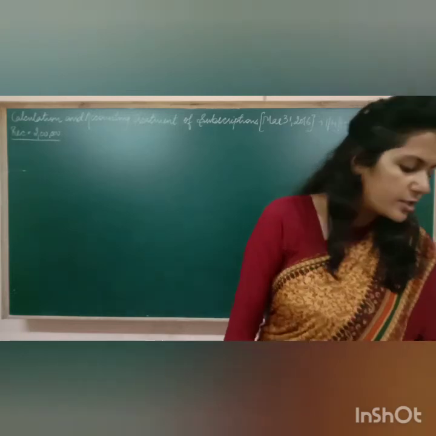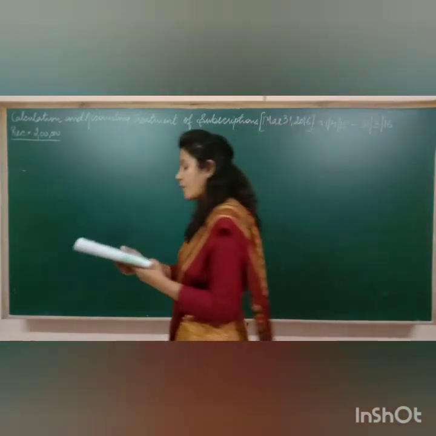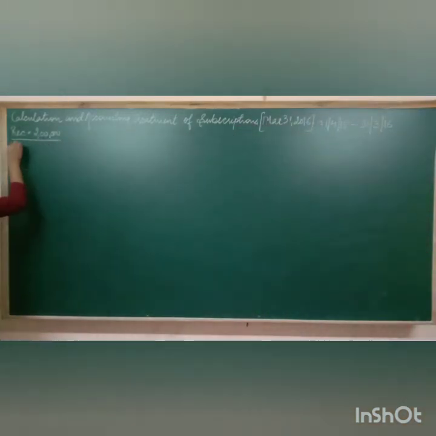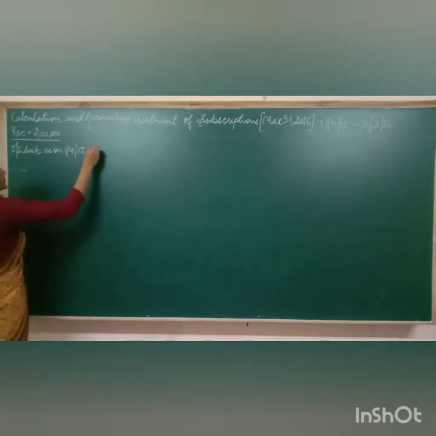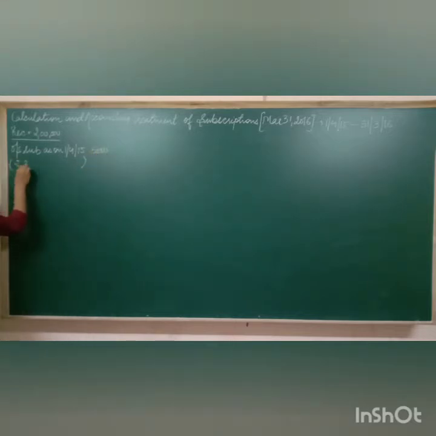Now one more thing is mentioned here, that subscriptions outstanding is given to you. Outstanding subscriptions is rupees 5,000, and that too on the date as on 1st April 15. It means that these are the outstanding subscriptions of the previous year. It is rupees 5,000, and it is mentioned that out of this 5,000, rupees 3,500 we have received in 2015-16.